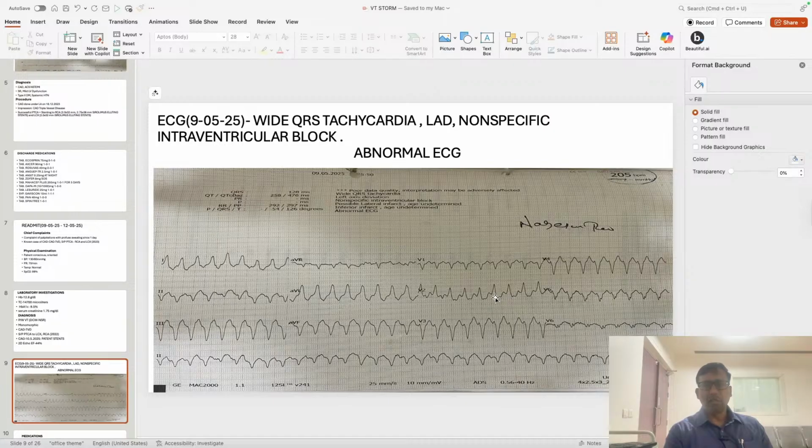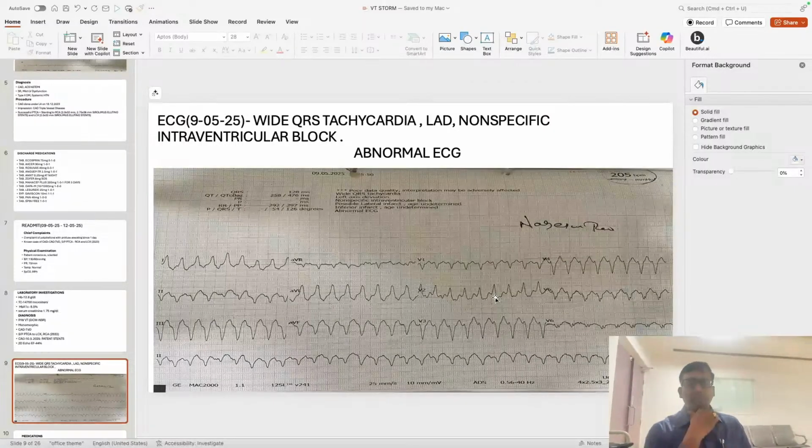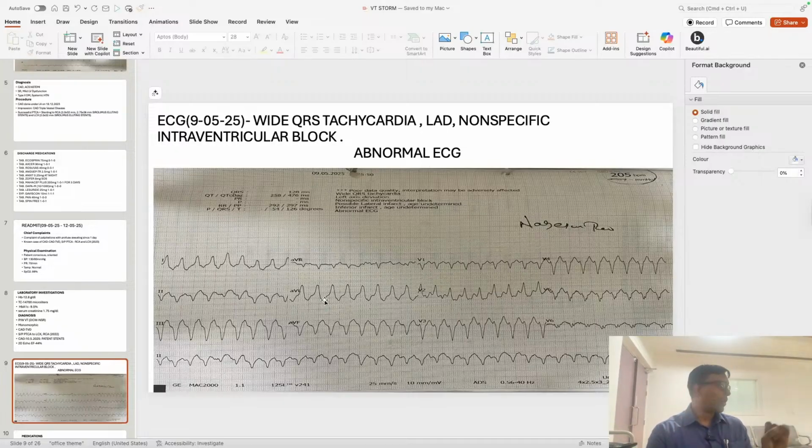And the next thing we have to give is the possibility of where it is originating from. So origin of the VT has to be decided by seeing the ECG. For monomorphic VT, the first thing is structural heart disease, means patient is having LV dysfunction, hypertrophy, coronary artery disease, either of the three things. Patient is throwing VT. The treatment is AICD. Clear? So when the patient is having structural heart disease, monomorphic VT, you have to put AICD, followed by drugs, means we have to give drug plus AICD, and after that if the patient is developing VT, then ablation.